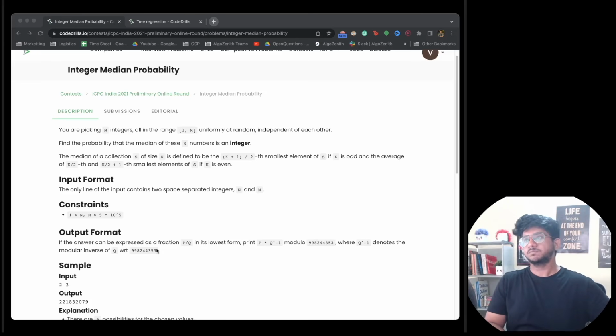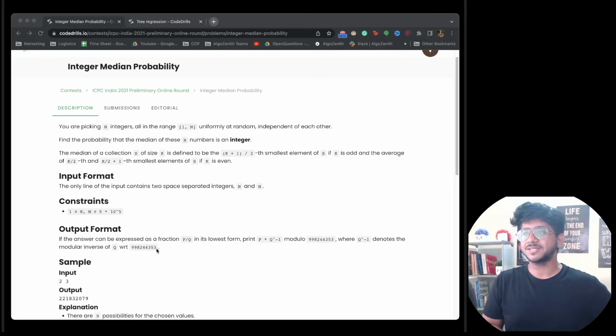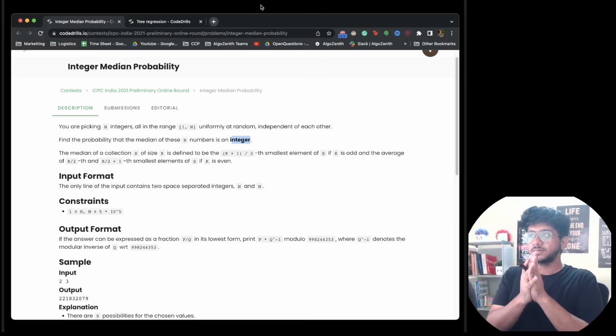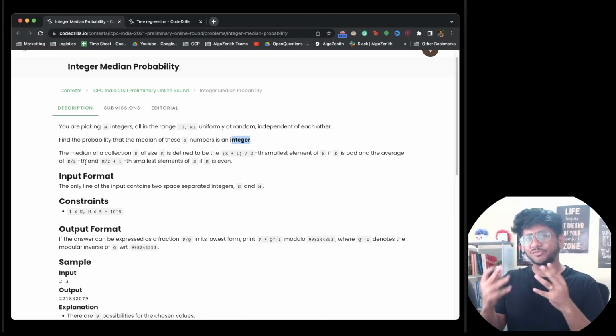For this particular problem, the first thing you have to realize is that if we are drawing integers and there is an odd number of elements, then the median is definitely one of the picked elements, and it's all integers. So the probability of that being an integer is 1. It's always an integer. The main caveat happens in the case of an even number of elements, where you have to make sure that the average of the two middle elements becomes an integer, and that's a bit difficult to compute.